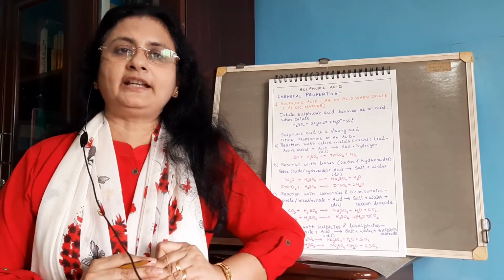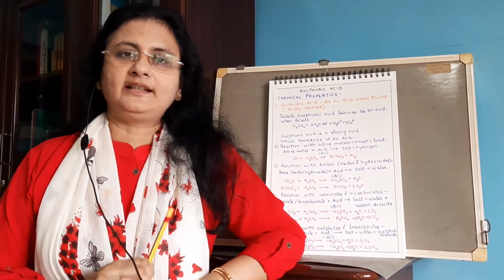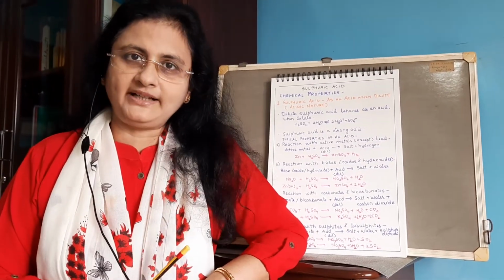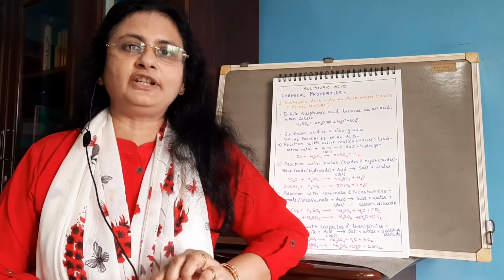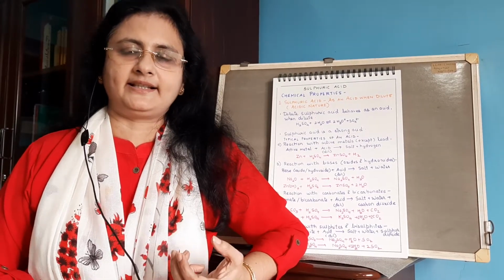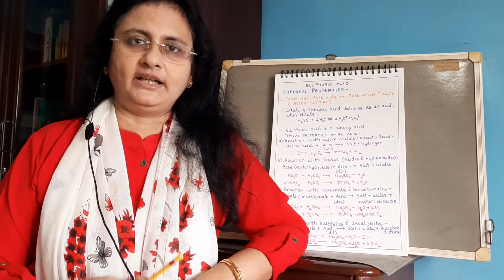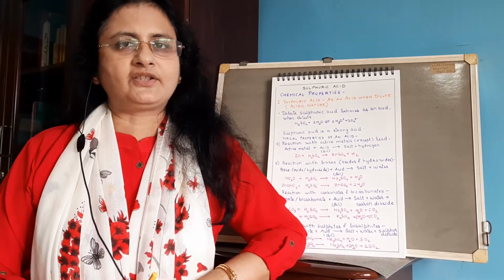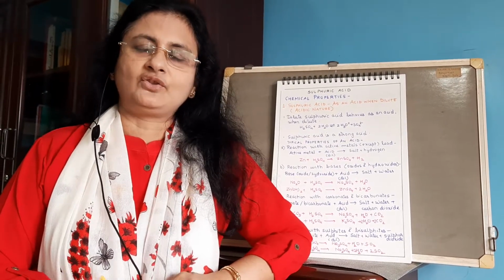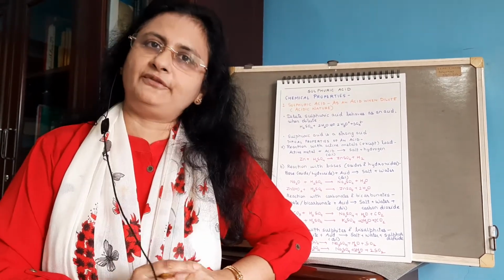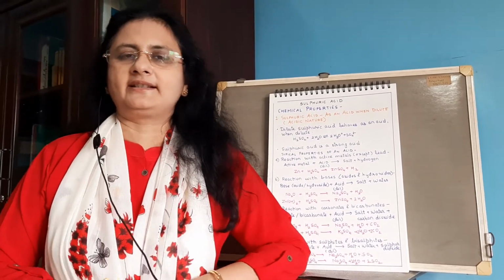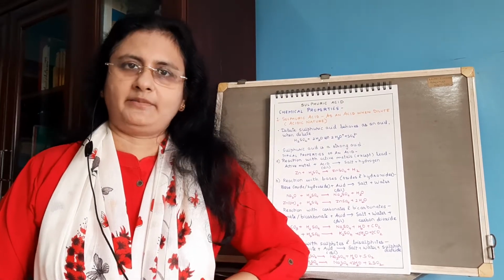Then the third property is sulfuric acid as a non-volatile acid. Now this property also we have seen before in the preparation of hydrogen chloride gas and nitric acid. Because sulfuric acid is non-volatile, means it has a very high boiling point, 338 degrees Celsius. So it readily displaces the volatile acid, either HCl or HNO3, from the salt, sodium chloride or sodium nitrate. So this non-volatile nature of sulfuric acid is made use of in the preparation of hydrogen chloride gas as well as nitric acid. That is our third chemical property.